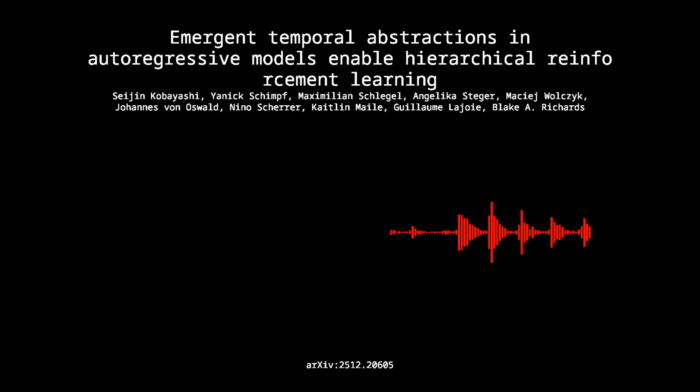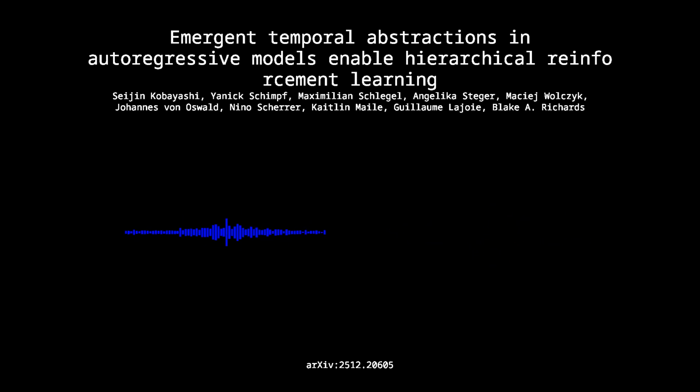We've all seen the successes of foundation models fine-tuned with RL, but there's a hard limit. When we try to apply them to tasks that need long horizon planning, sparse rewards, think of a robot that has to do a long sequence of steps before it gets any feedback at all. Yeah, it just fails. Standard token-by-token RL utterly fails. Exploration is inefficient, and credit assignment becomes basically impossible.